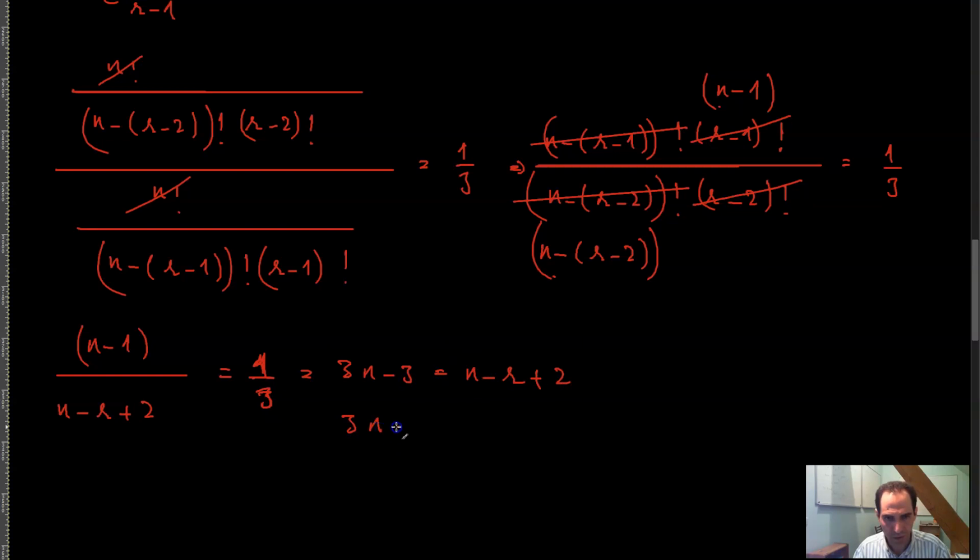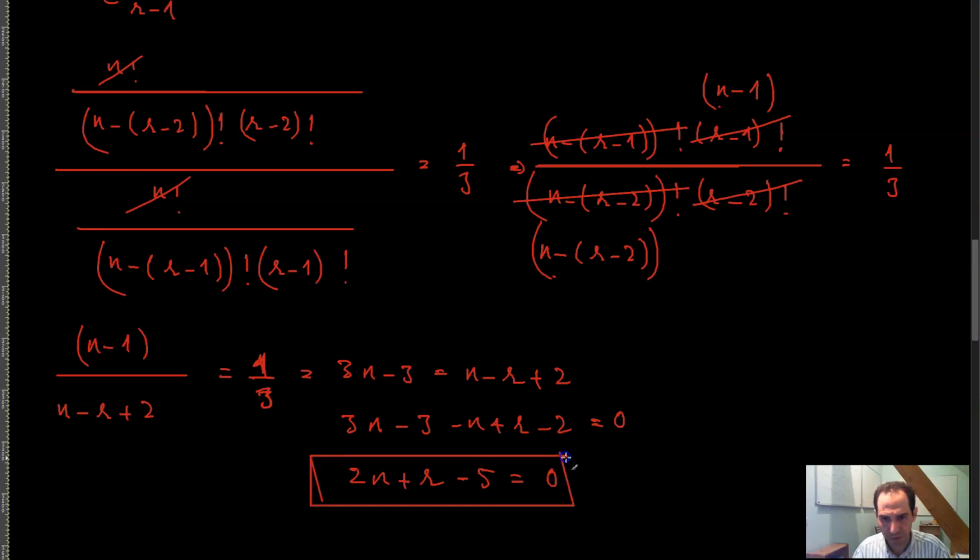Now 3n minus 3 minus n plus r minus 2 is equal to 0, which means that 3n minus n is equal to 2n plus r, negative 3 negative 2 is equal to negative 5, is equal to 0. That is one equation that you will have here. Okay.